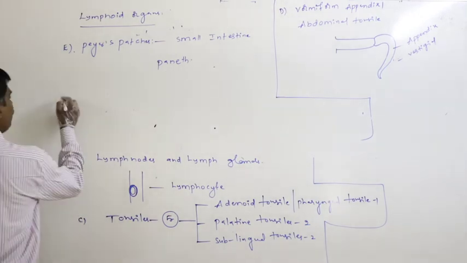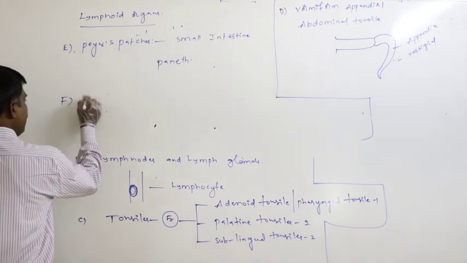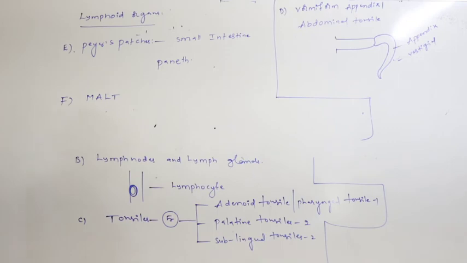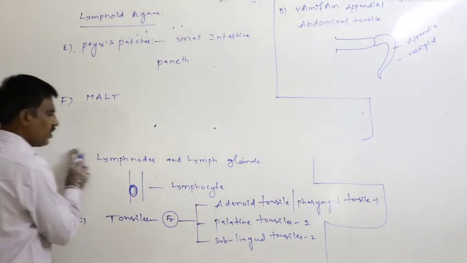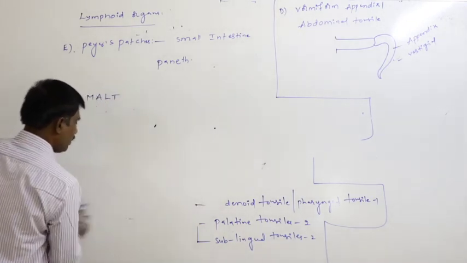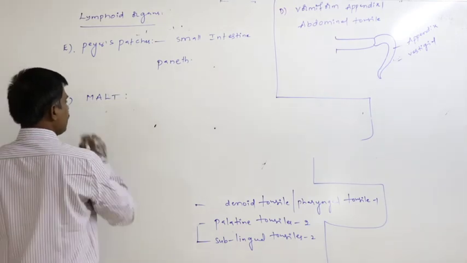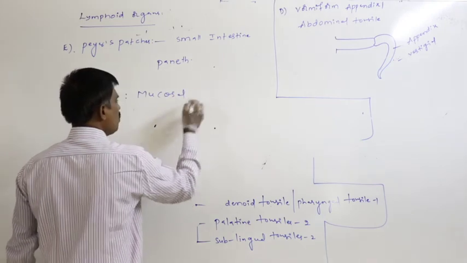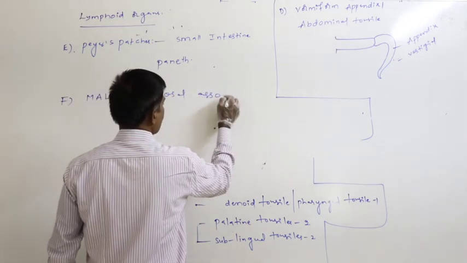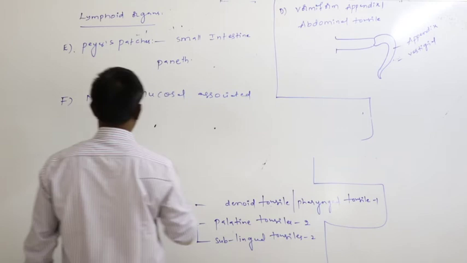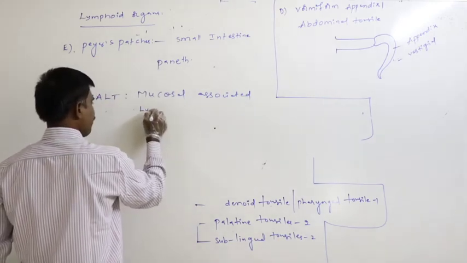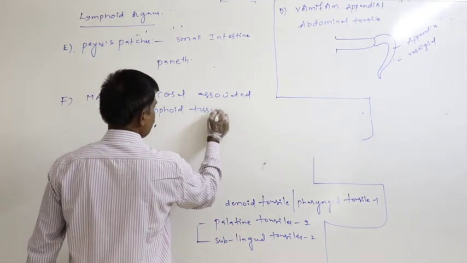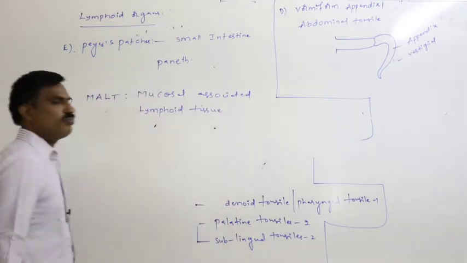Next, finally, MALT, mucosal associated lymphoid tissue. What is the full form of MALT? Mucosal associated lymphoid tissue is the MALT.